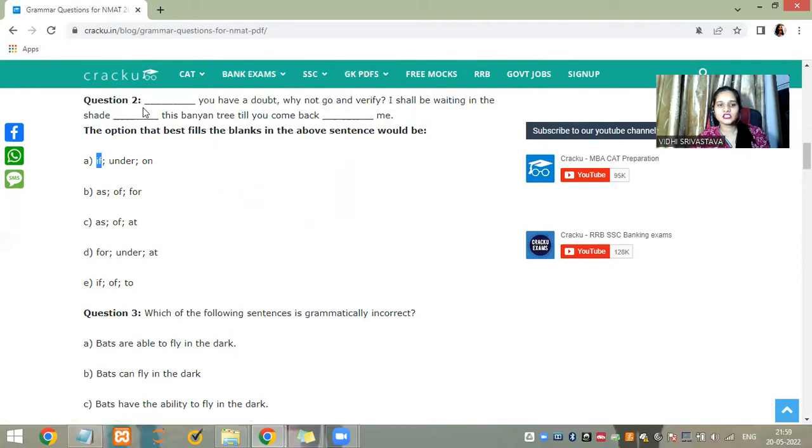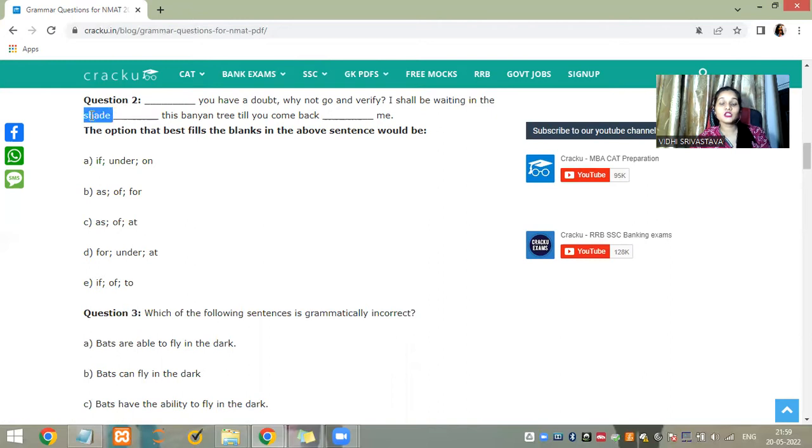I shall be waiting will be shade. Now they are using shade, and then they are saying under. If there wouldn't be any shade, then you would choose under: I shall be waiting under this banyan tree. Now they are using shade here, and shade is the noun, the property of this tree.